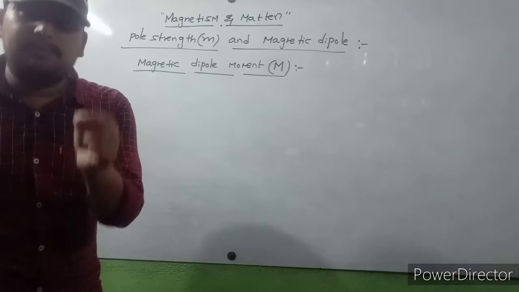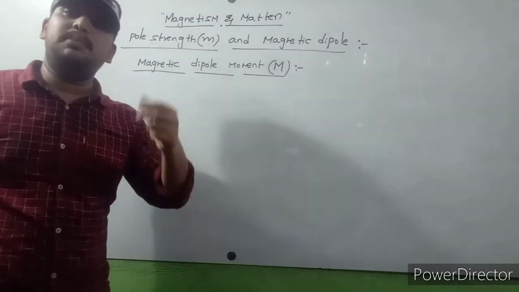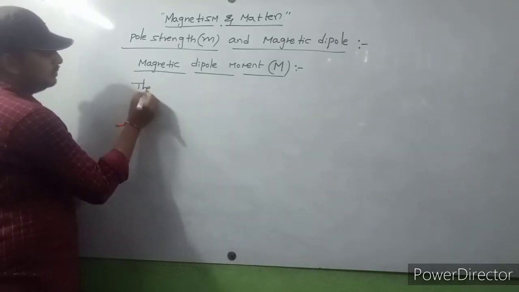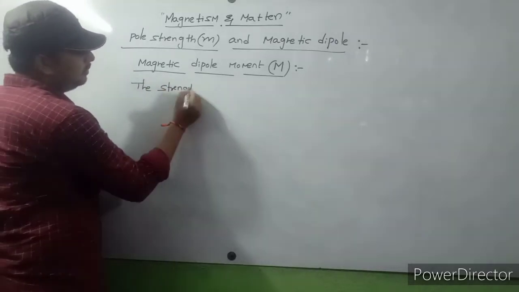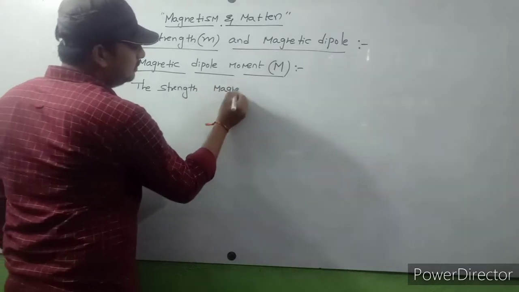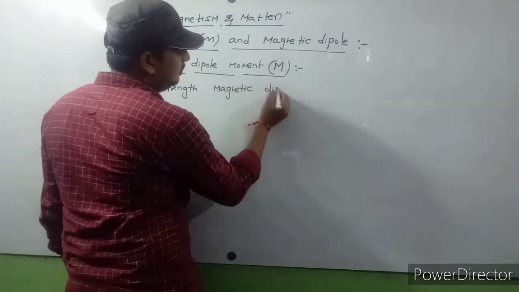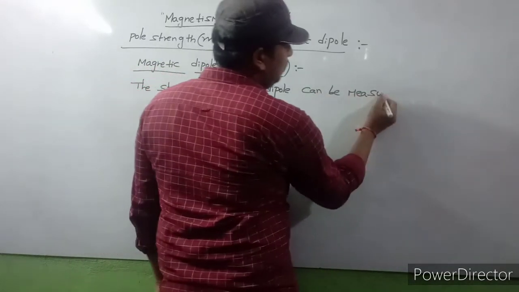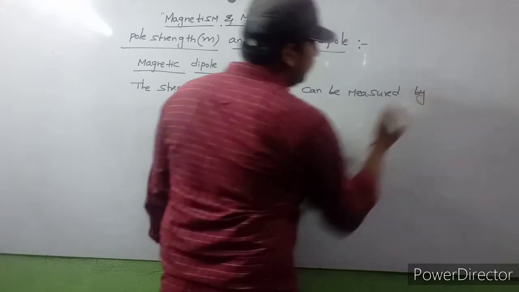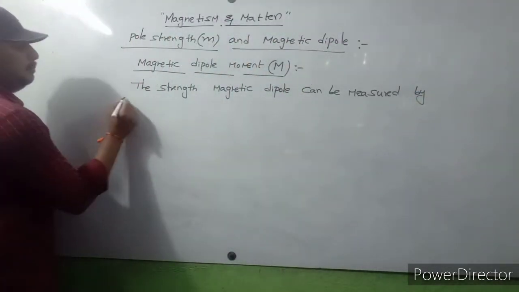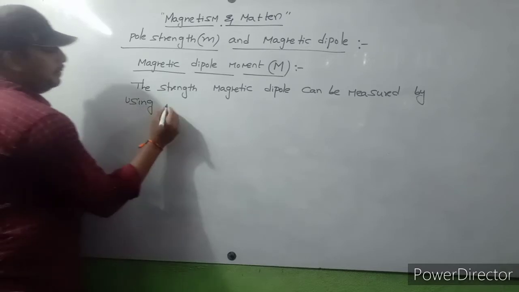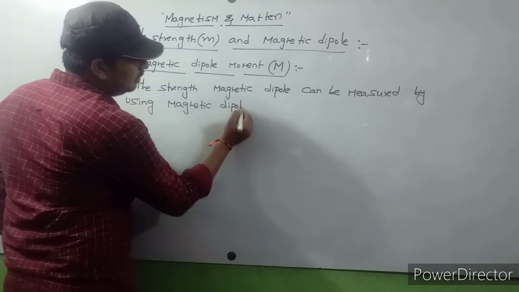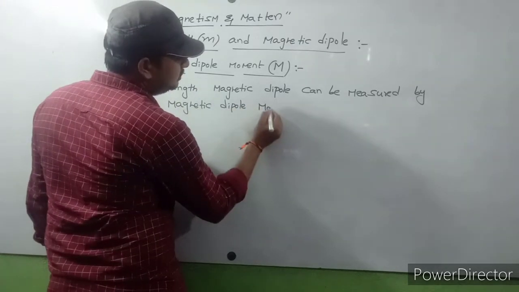The strength of a magnetic dipole can be measured by using the magnetic dipole moment.